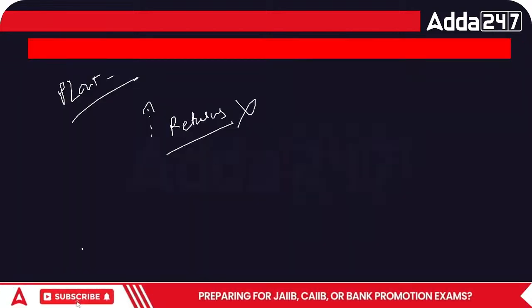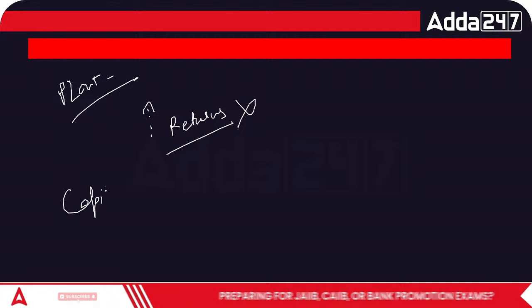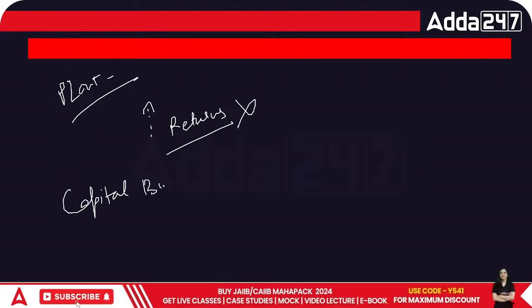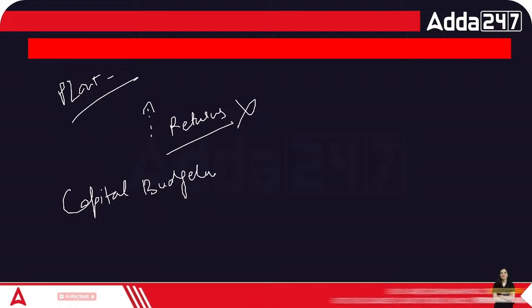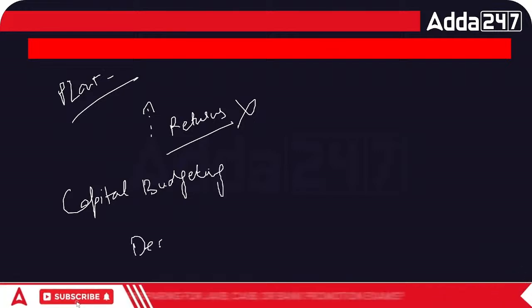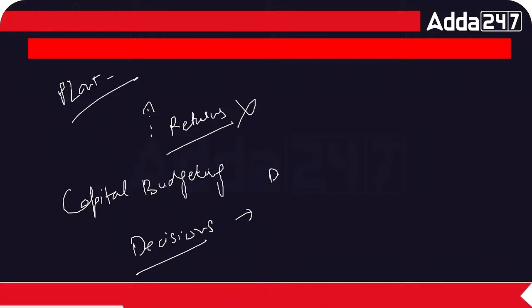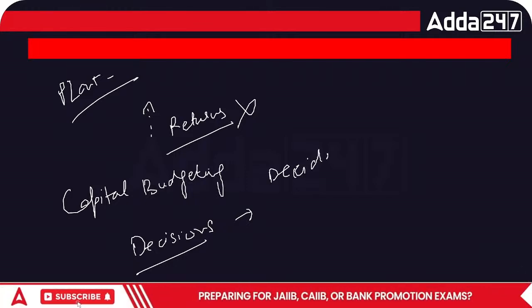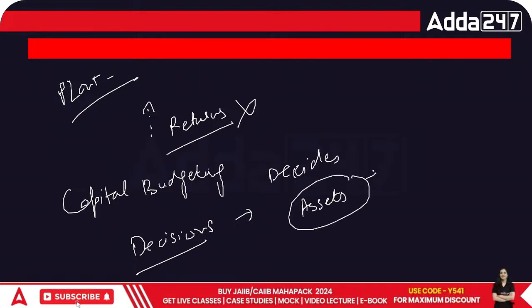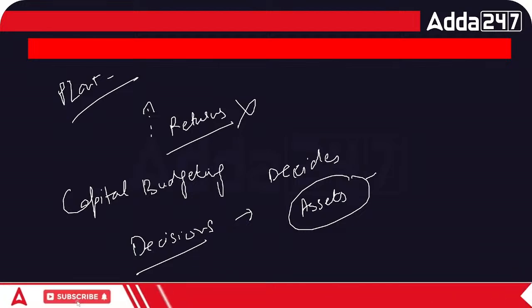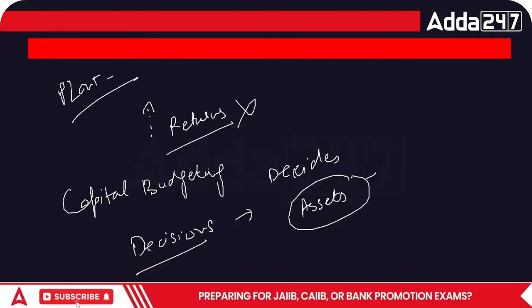Basically, in terms of capital budgeting decisions, what are we doing? Under the capital budgeting decisions, we are making sure that the organization decides how it is going to buy those assets, at what price they are buying those assets, and how these assets would be beneficial for the organization, and the returns of it.